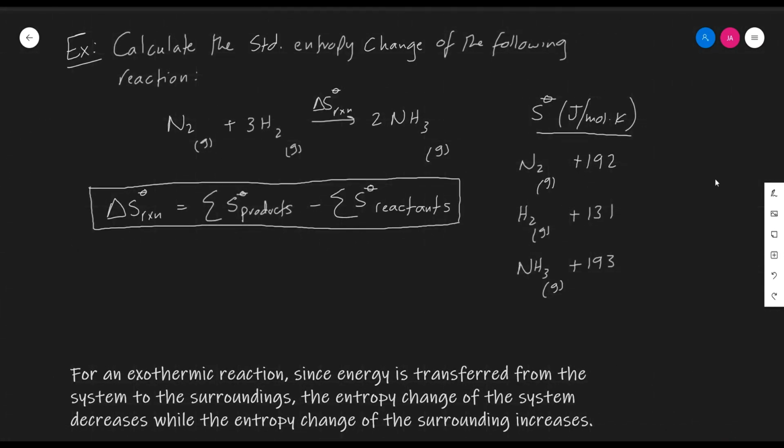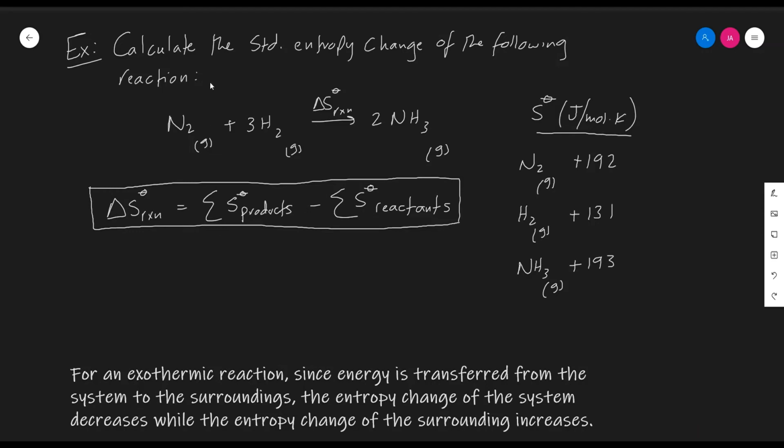It asks to calculate the standard entropy change of the following reaction, which is the same reaction that we covered previously. We predicted the sign of this entropy change to be negative since the number of gaseous moles decreases in this reaction, and thus the entropy decreases, producing a negative entropy change of reaction. Once we calculate this value, it should produce a negative value for this entropy change.